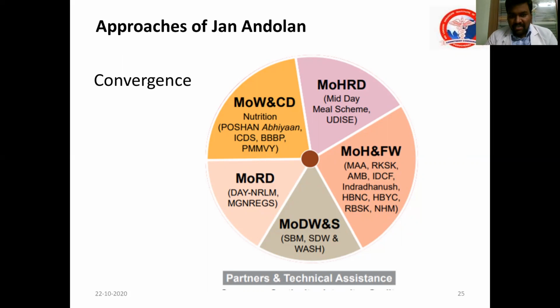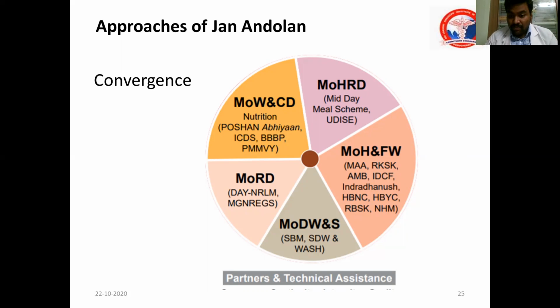Some few examples are given. Under the Ministry of Women and Child Development, Poshan Abhiyaan, ICDS, etc. can be clubbed. Under the Ministry of Human Resource Development, the midday meal scheme also concentrates on nutrition, and it is a school program. Under the Ministry of Health and Family Welfare, we have MAA, Mothers' Absolute Affection, RKSK, Rashtriya Kishor Swasthya Karyakram, Anemia Mukt Bharat, Intensified Diarrhoea Control Fortnight, Indradhanush, Home-Based Newborn Care, Home-Based Young Child Care, Rashtriya Bal Swasthya Karyakram, and the National Health Mission. These are all concentrating on the nutrition component also.